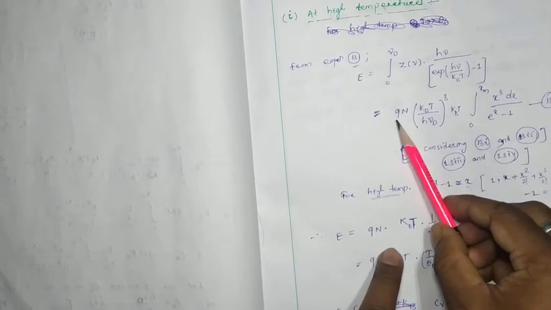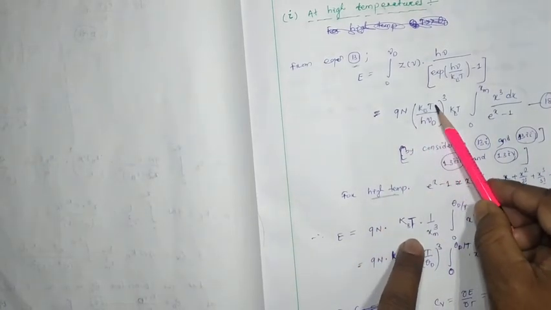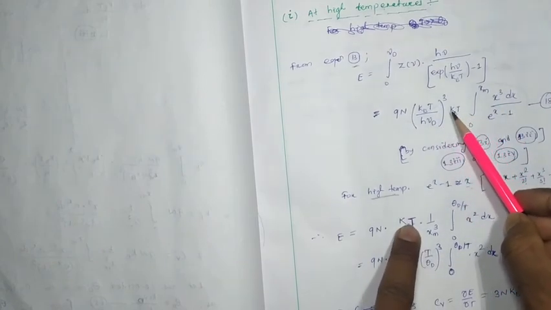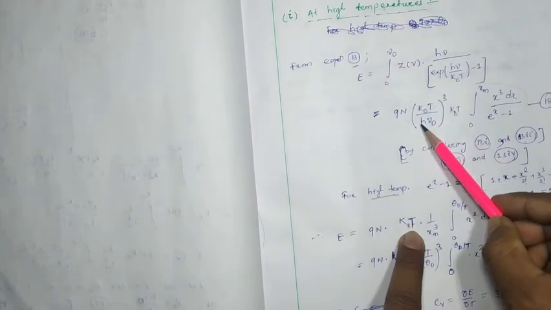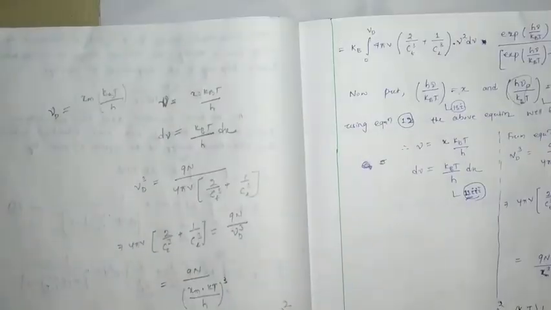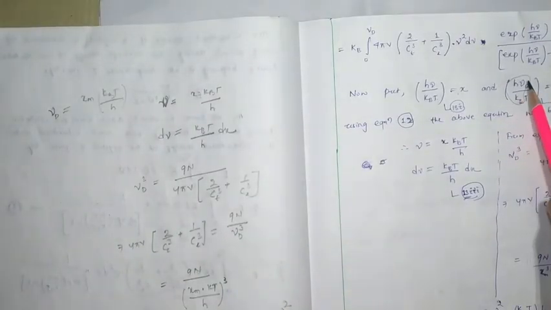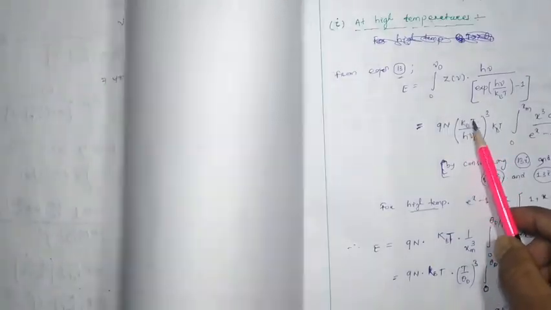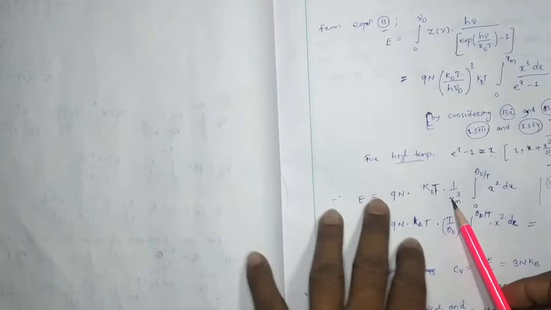Okay, so now E will be how much? See, 9N kBT by... see here kBT is there. Here you can see kBT by h mu d is nothing but 1 by xm. We have considered that xm is equal to h mu d by kBT. So from equation number 13, this can be written as 1 by xm cube.